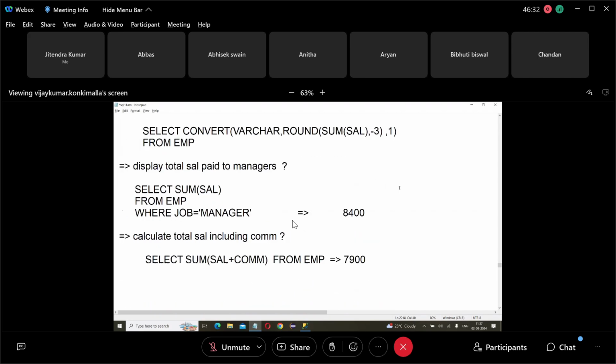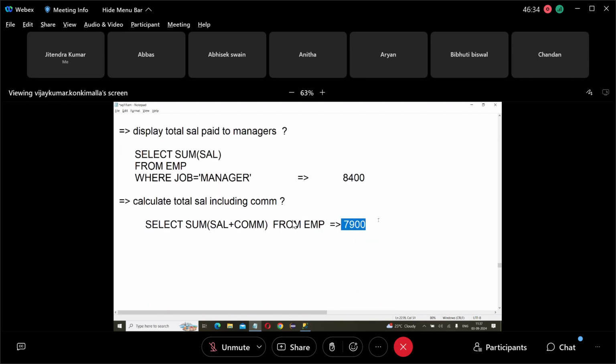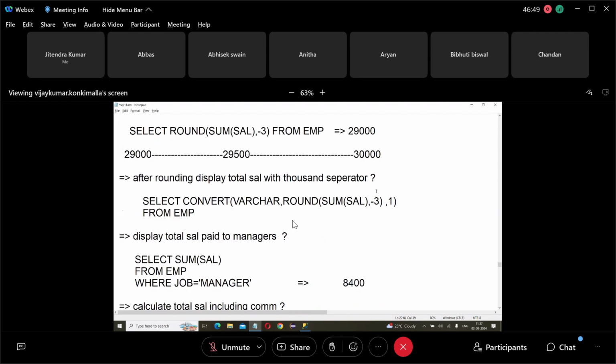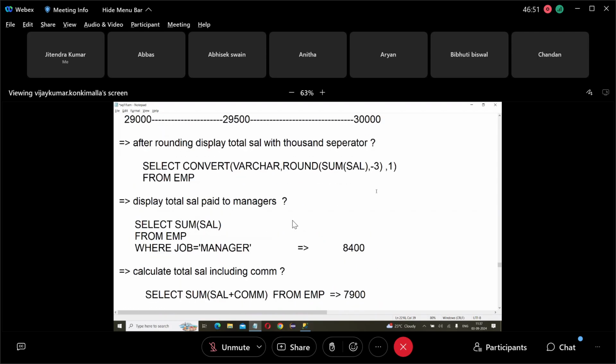After adding commission, it becomes 7,900. Actually, after adding commission, it should be greater than or equal to 29,300. And now it became less than 29,300. Yes or no?